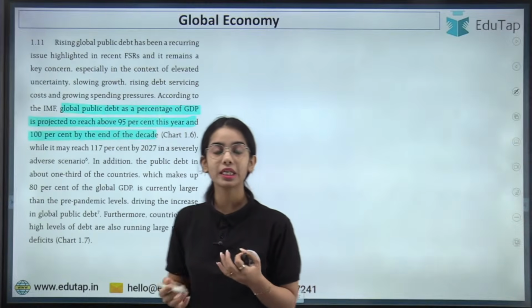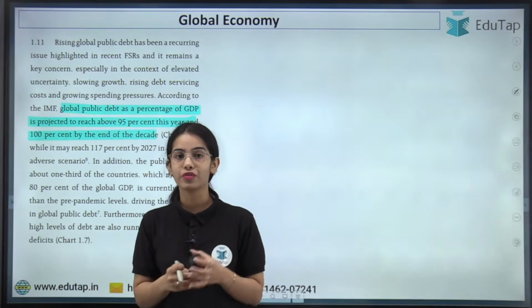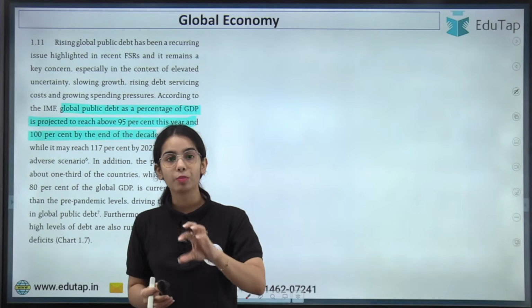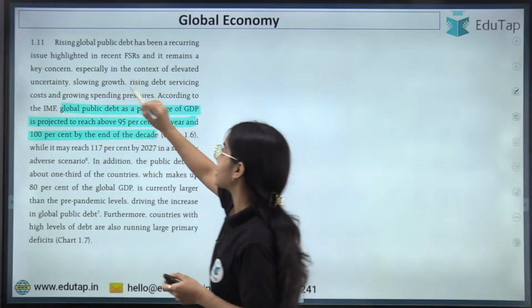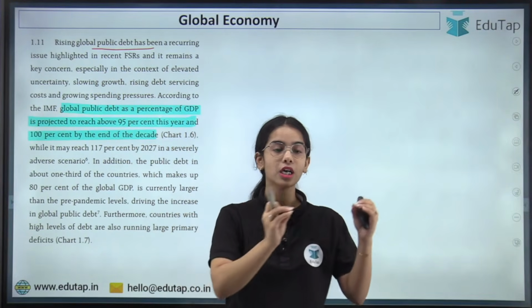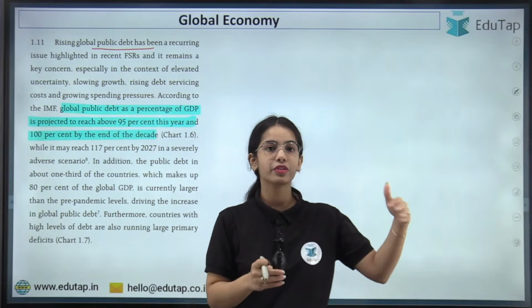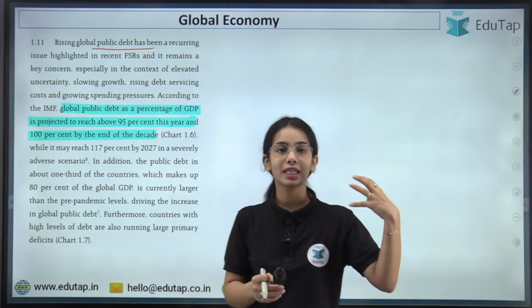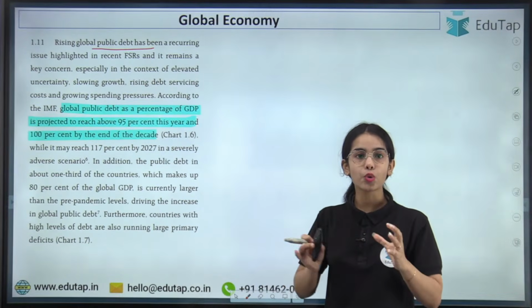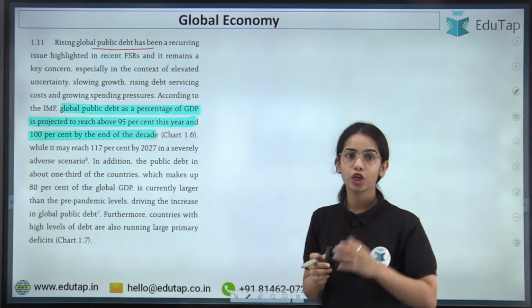Now coming to the next point regarding the rising debt problem. So we have discussed that the public debt is rising rapidly. So this is a problem at the global level. The rising global public debt has been a recurring issue highlighted in the financial stability report. In all the previous 3-4 financial stability reports released by the Reserve Bank of India, the issue of higher global public debt has been discussed.